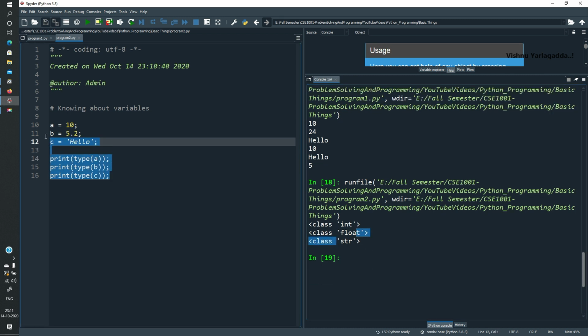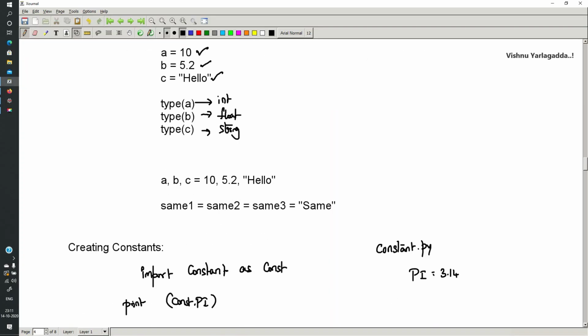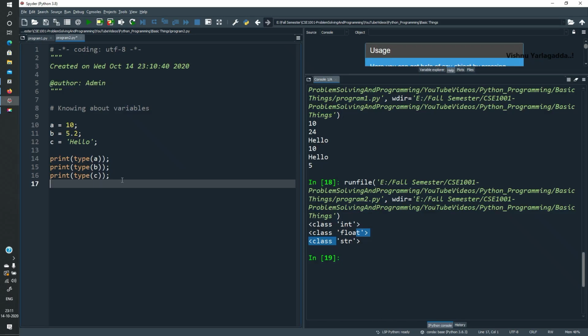So this is a simple example to demonstrate that there is no need to declare the type of a variable. Based on the right side value, the left side variable will assume that this is a float, or an integer, or a string. Variables can also be declared in a single line.